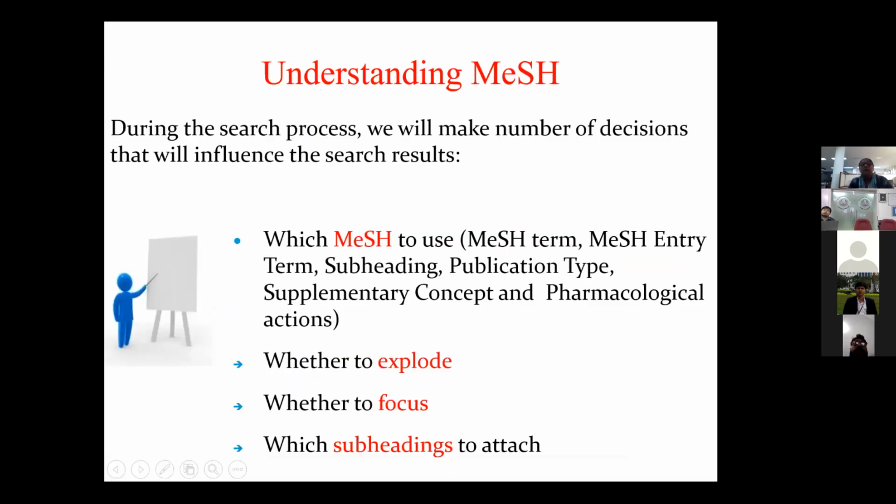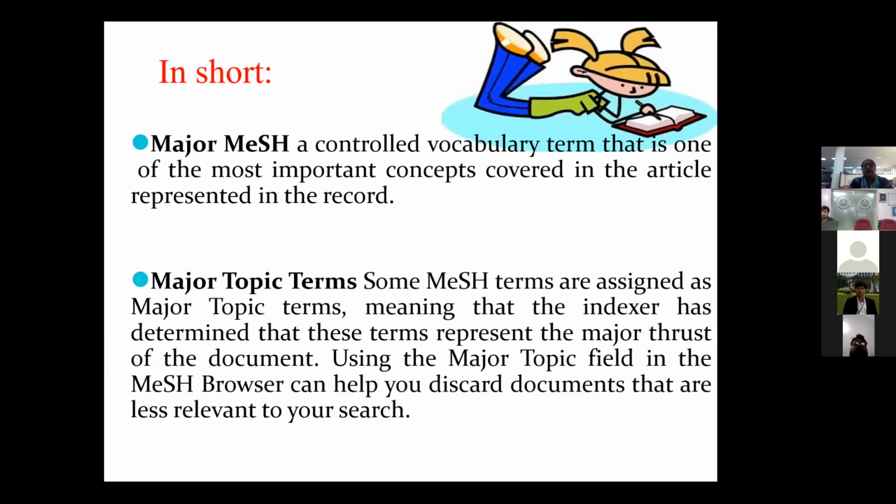So understanding MeSH is very important, and during the search process, it will help you make a number of decisions that will influence your search results. Which MeSH to use, which subheading, MeSH term, concept, and pharmacological action, meaning supplementary concept etc., which one to use. Plus whether you want to explode. Explode means whether you want to expand your search, take a broader point of view or focus, and which subheadings to attach with it, that you have to decide. So a user has to decide what exactly he wants in the topic.